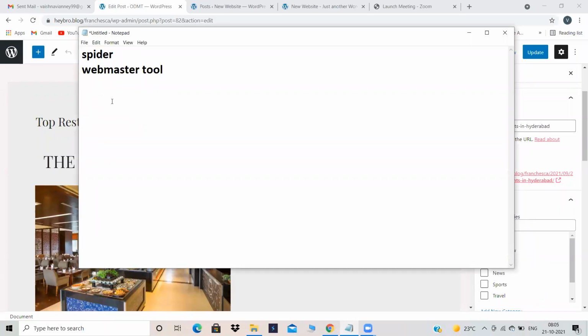Restaurants in Hyderabad. We have written a blog regarding resorts in Hyderabad. Sorry. My work is related to restaurants also. Okay.